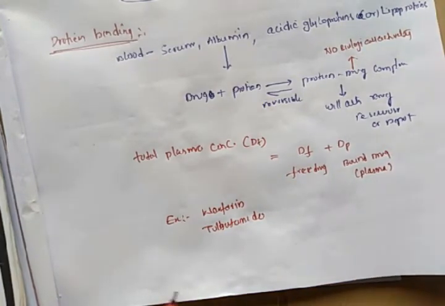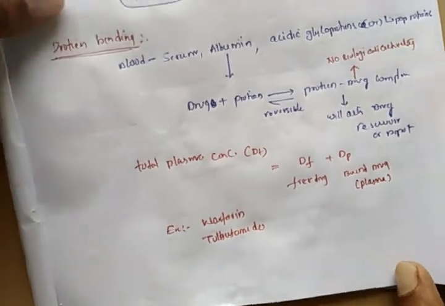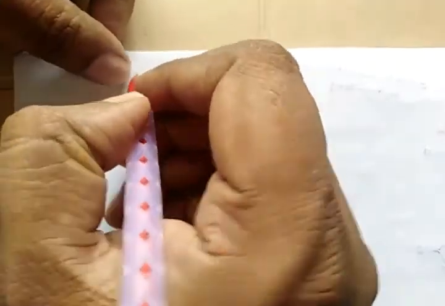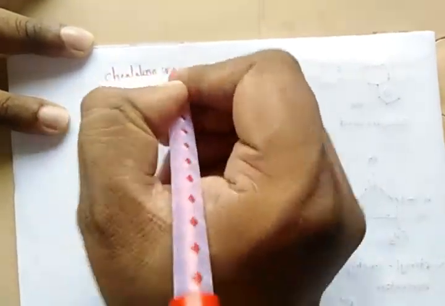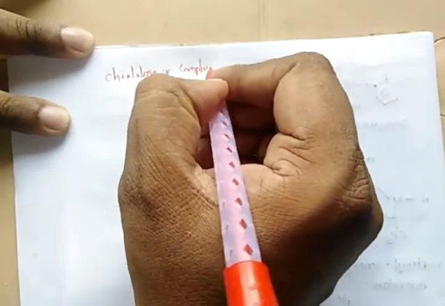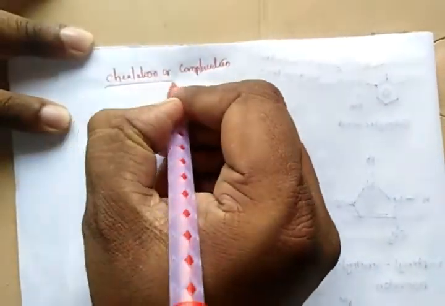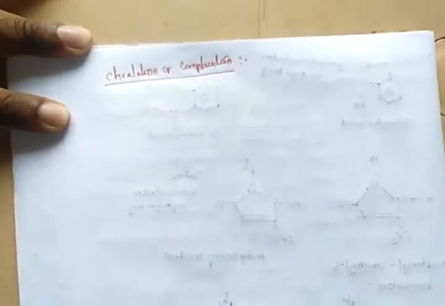Coming to the next parameter I have to discuss, chelation or complexation. So what is meant by chelation or complexation?